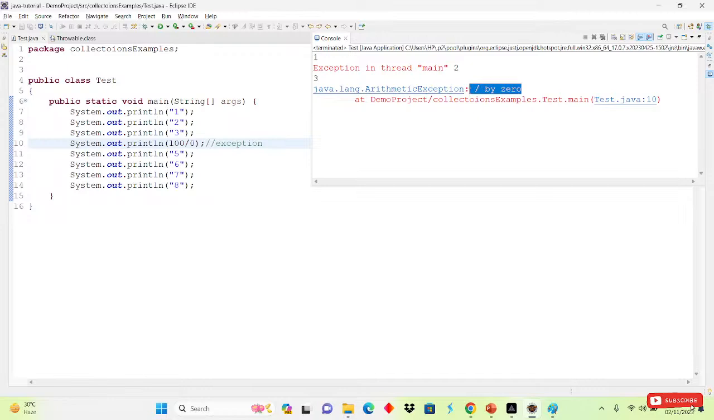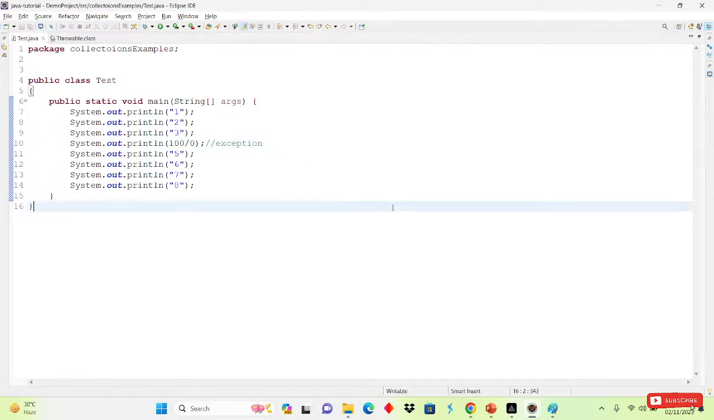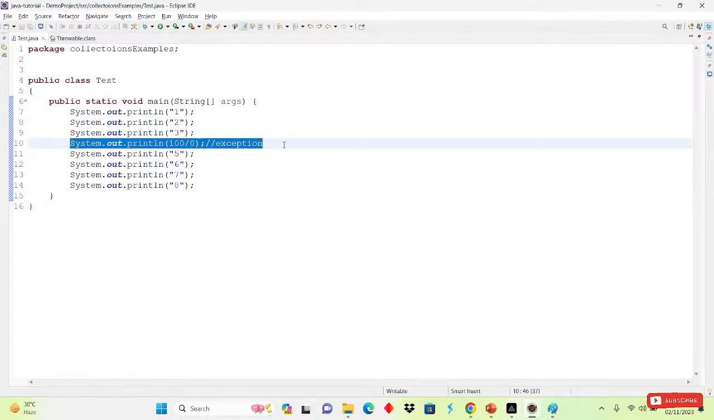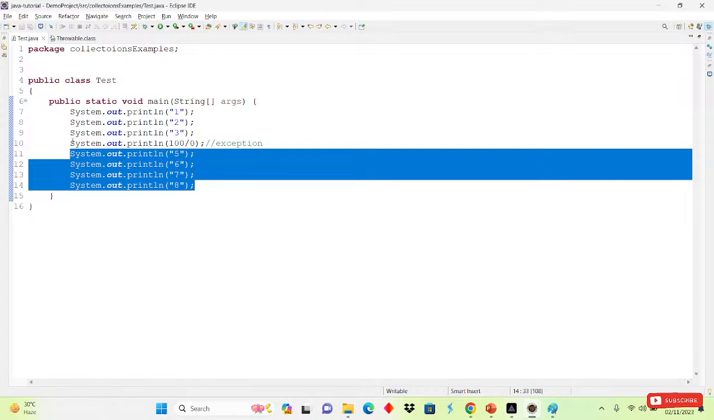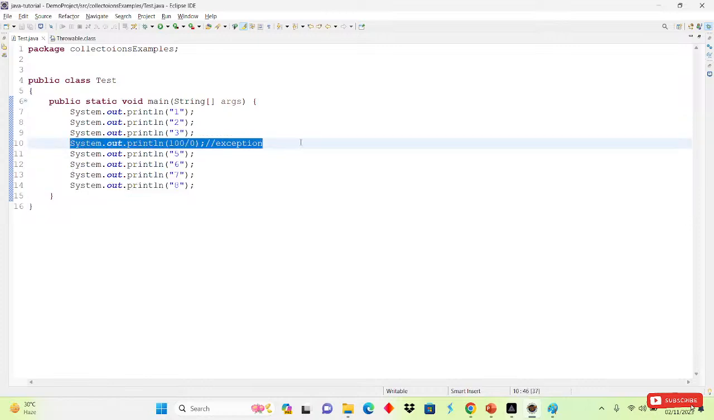At this time the JVM hands over that exception to the default exception handler, and that handler prints our object here. Here our normal program flow is disturbed, right? If I want to print this next line, we cannot print it because the JVM stopped here. The JVM abnormally terminates our program here.